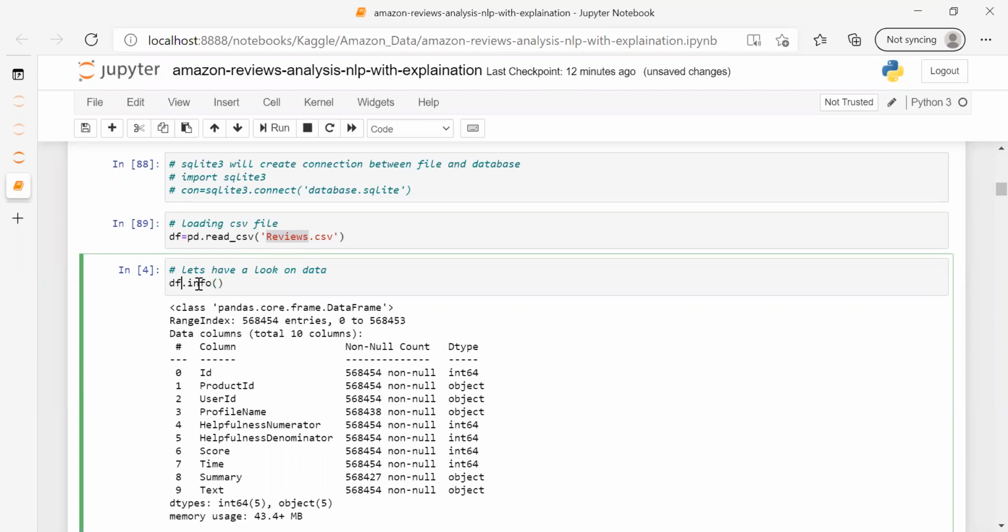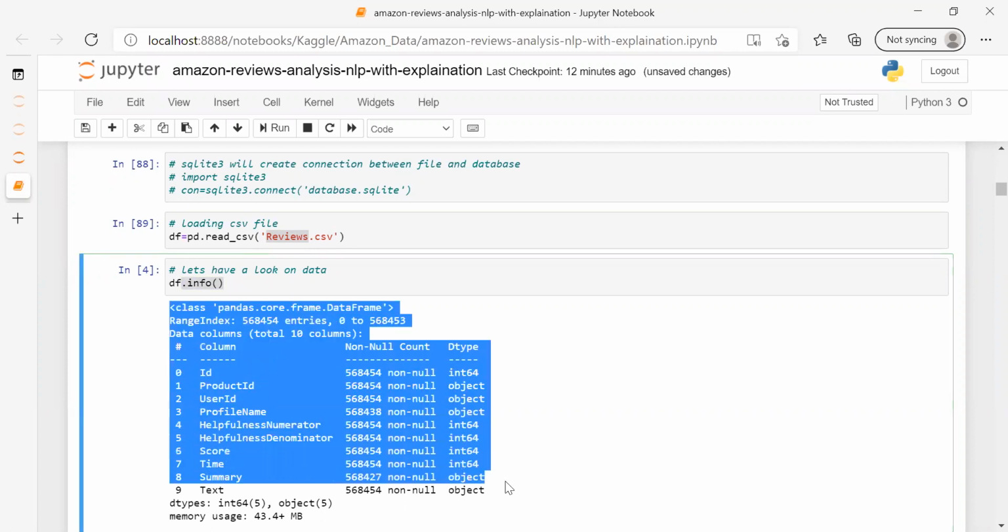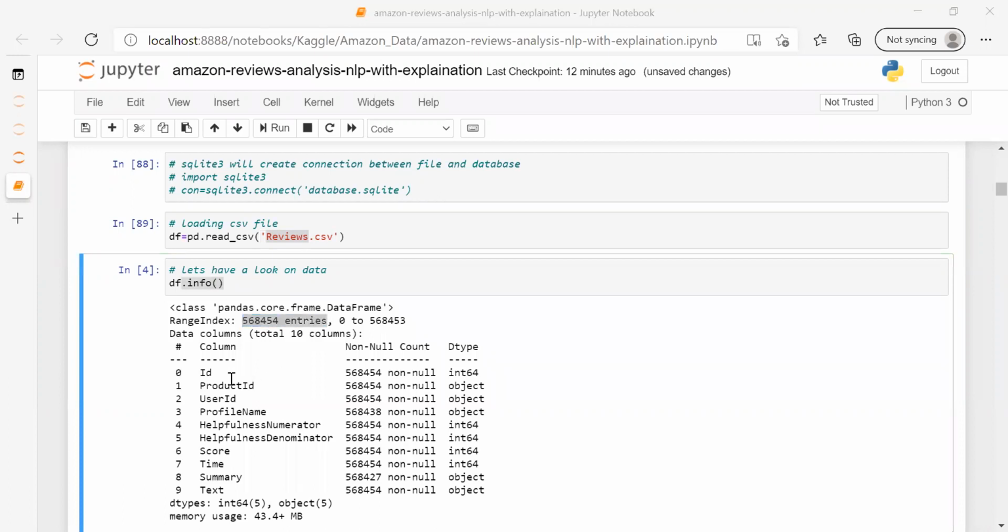This is the info function, and this is my data frame. This is the output. We have 5,68,000 entries and these 10 columns. Names of the columns: ID, product ID, username, profile name. These are non-null values. Null means blank values; non-null means some values are there, it is not blank. This dtype is the data type of the column. Int means this is integer kind of data.